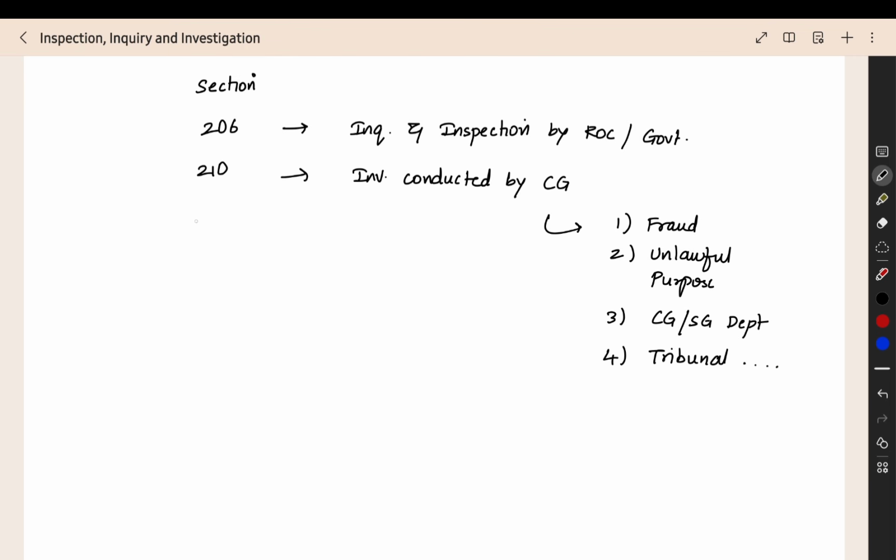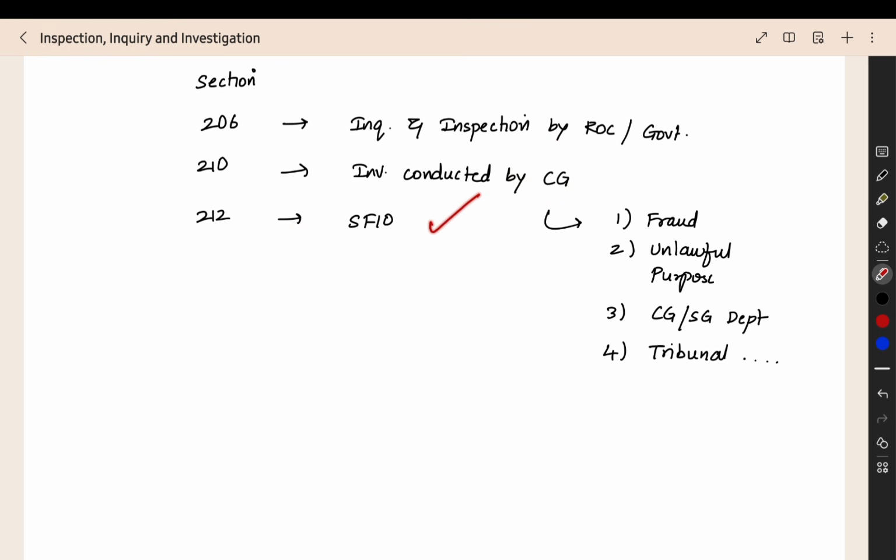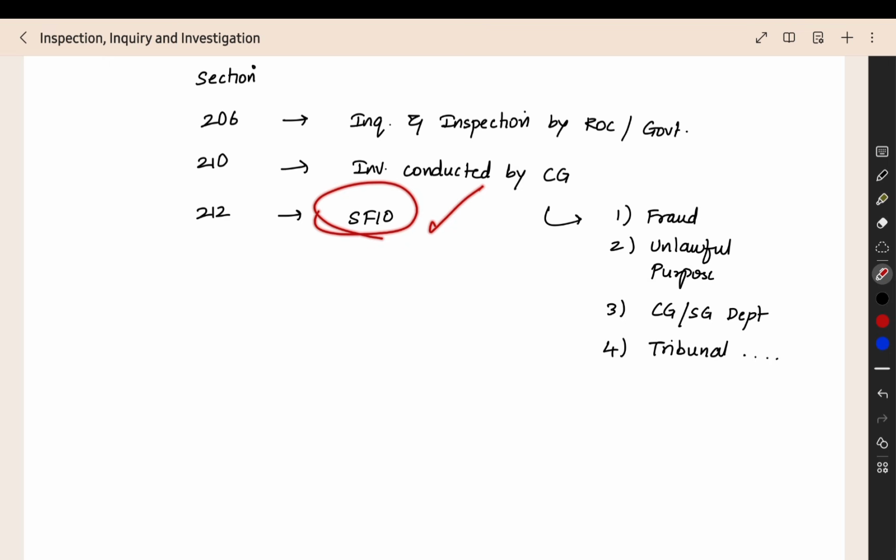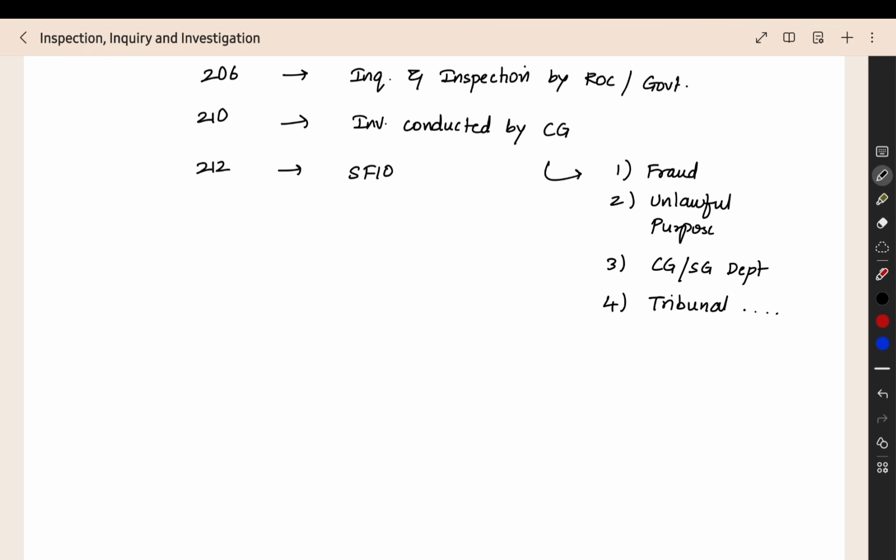After that, we are having the investigation by the Serious Fraud Investigation Office. This is an office which will be established by the central government, and the central government will assign the offences, the projects, to the SFIO. They will conduct the investigation for the particular company. So that is one more important thing.